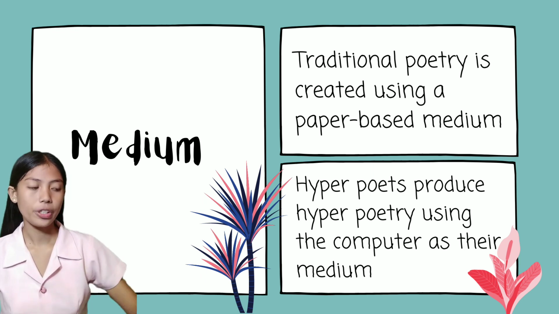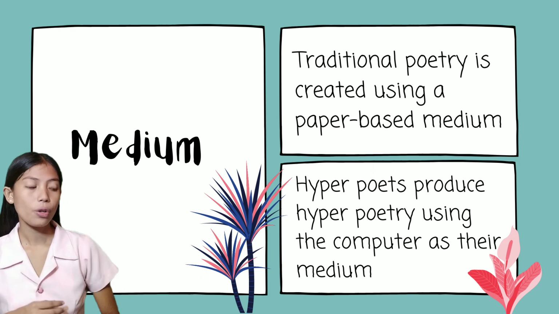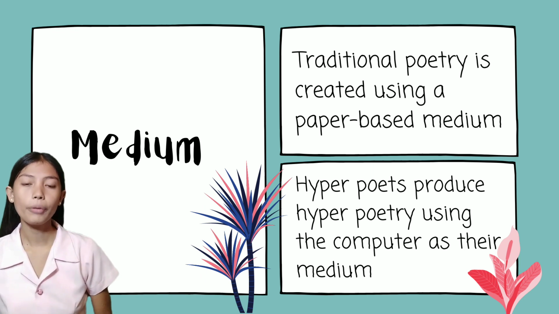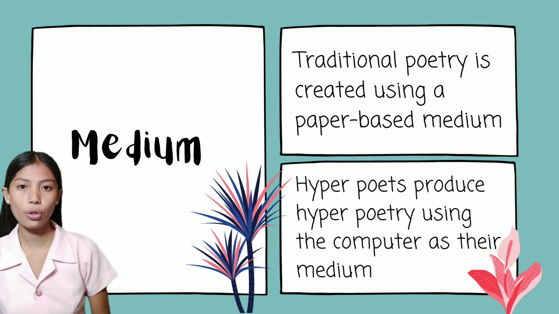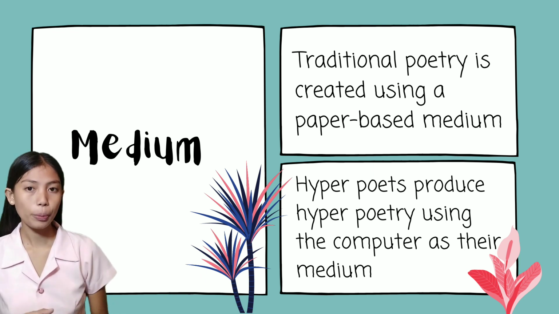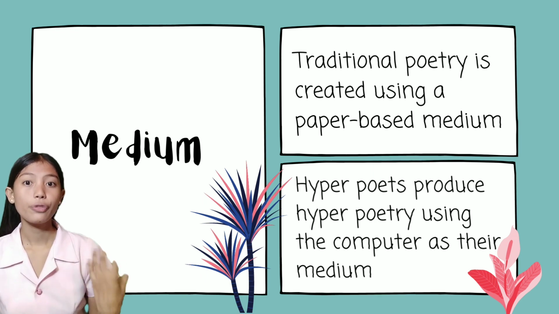So hyperpoetry focuses primarily on images, while poetry is an oral and written form that is composed using rhythmical words to express experience or imagination in a beautiful way. So it is more creative in words, while hyperpoetry is creative in images and visuals.